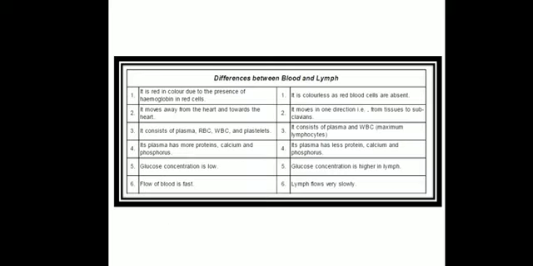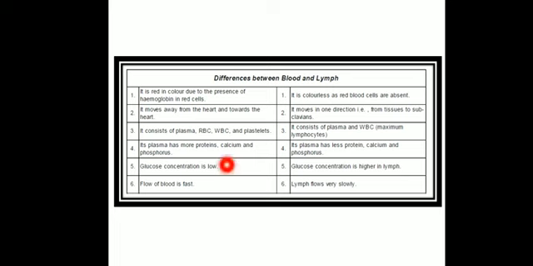Let us see a brief difference between blood and lymph. Blood is red in color due to the presence of hemoglobin in RBCs, while lymph is colorless as RBCs are absent. Next, the direction of movement. Blood shows double circulation: it first moves away from the heart and then returns to the heart. But lymph moves in one direction only, from the tissue to the subclavian veins. So it does not flow in both directions.